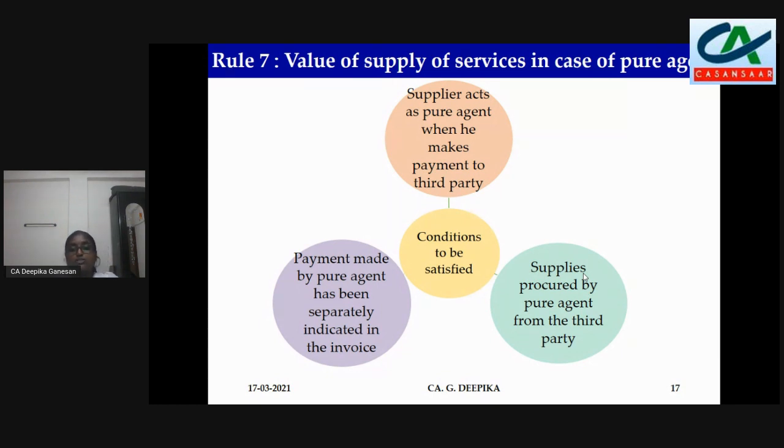If it is not indicated separately in the invoice, instead it is mentioned as ROC filing fees 4500, then on the entire 4500 GST has to be paid. So it has to be indicated separately in the invoice.